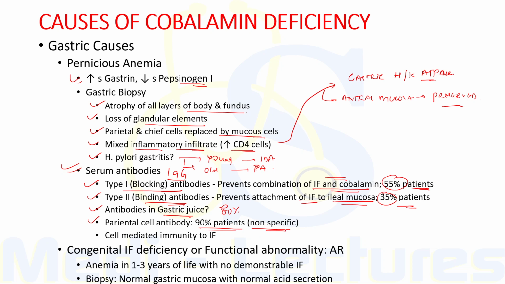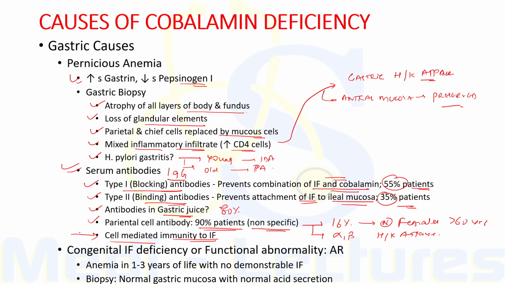But these antibodies are non-specific, as these are also found in 16% of the normal females who are aged more than 60 years. So these are also directed against alpha and beta subunit of hydrogen potassium ATPase or proton pump. Along with these antibodies, pernicious anemia also shows cell mediated immunity to the intrinsic factor.